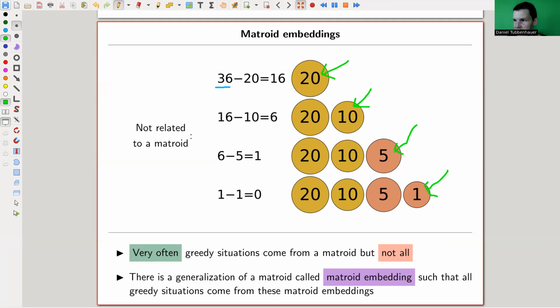So very often greedy strategies come from a matroid, but not all of them. And you can somehow fix that by making it a bit more general. And what you get is a matroid embedding. But I will postpone a more formal discussion to the next video, where I will use an intermediate notion. The notion of a matroid embedding is a bit painful to write down. Anyway, you could think of it as a generalization of a matroid.